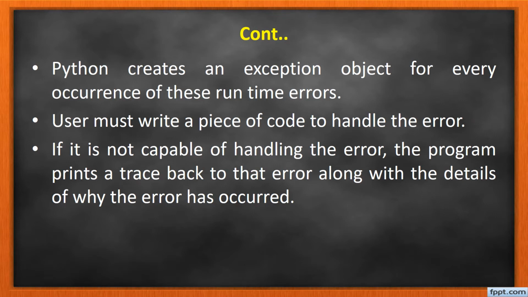Python creates an exception object for every occurrence of these runtime errors. Here the user must write a piece of code to handle the particular error. If the program is not capable of handling an error, it prints a traceback of that error along with the details of why the error occurred.